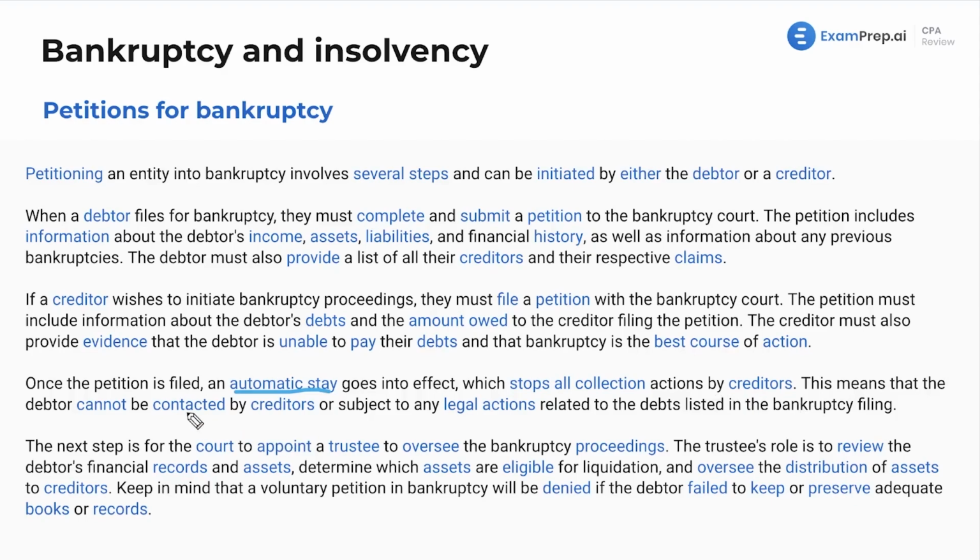This means that the debtor cannot be contacted by creditors or subject to any legal actions related to the debts listed in the bankruptcy filing. Kind of like saying, hey, we know there's a problem, we're dealing with it, the courts are getting involved, let's put a pause here on everything.